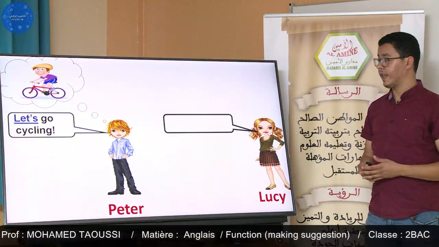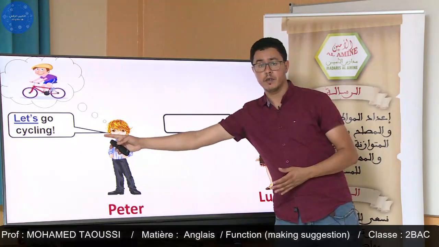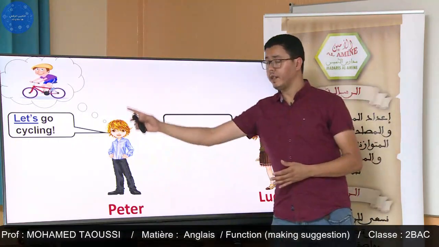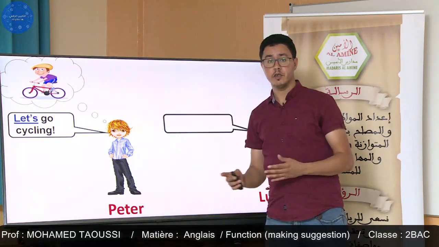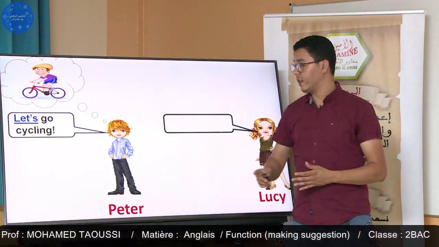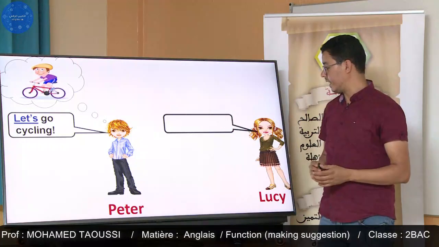He said, "Let's go cycling. Lucy, let's go cycling." To make a suggestion, we can say let's. Here let's is followed by a verb infinitive. Let's go cycling.